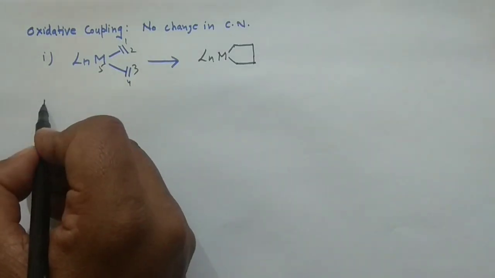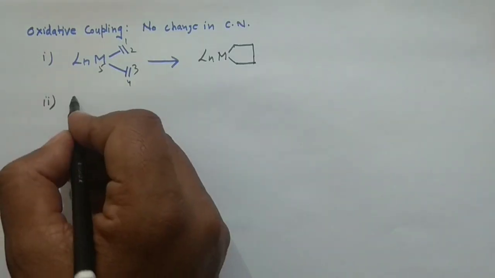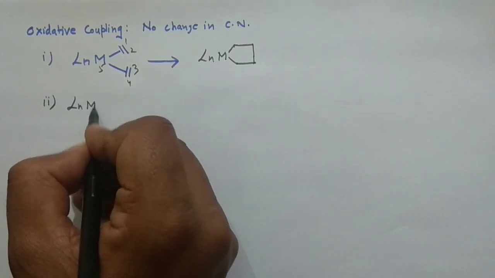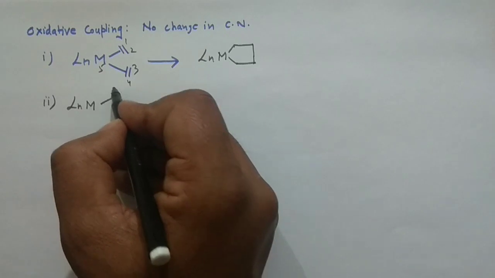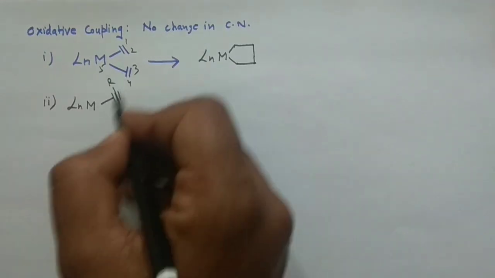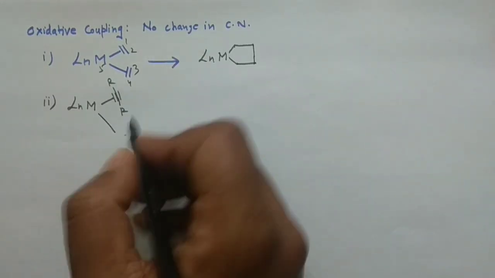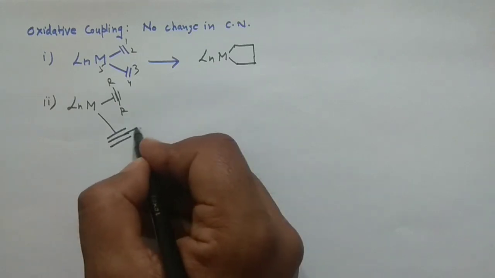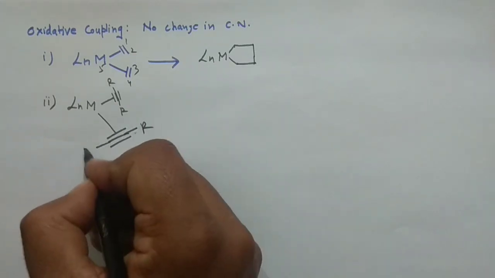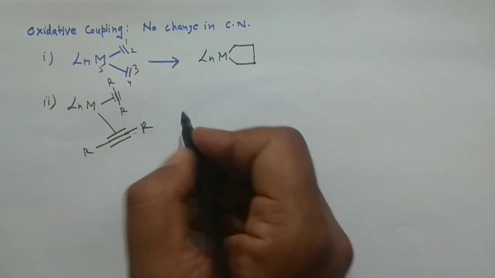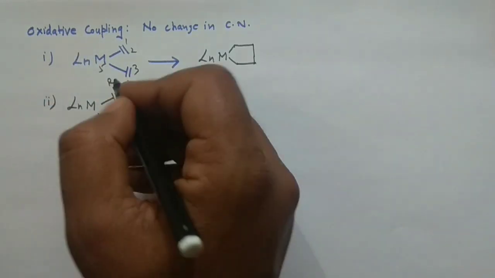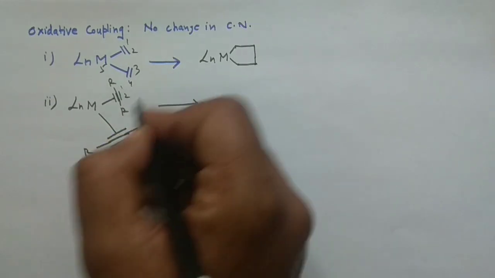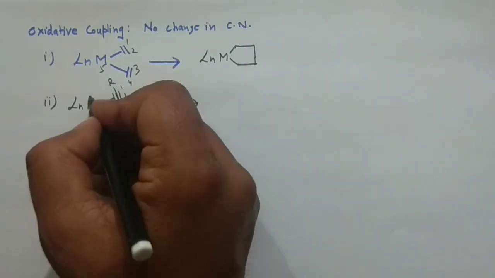Okay, and the bond order decreased by 1 unit. Similarly, you can take this example also. So you are having LnM, okay, and you are having say one R here and another R here, and one R here and another R here. So you are having this example and you are doing this oxidative coupling for this one. So again, this is 1, this is 2, this is 3, this is 4, this is 5.